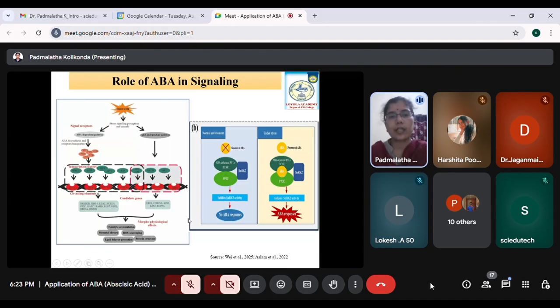Once ABA is synthesized, because the plant gets a signal of drought, the endogenous level of ABA is increased because the biosynthesis is increased, and this ABA as a ligand will bind to specific receptors. These receptors will target the transcription factors, which very specifically detect only the ABA related receptors.